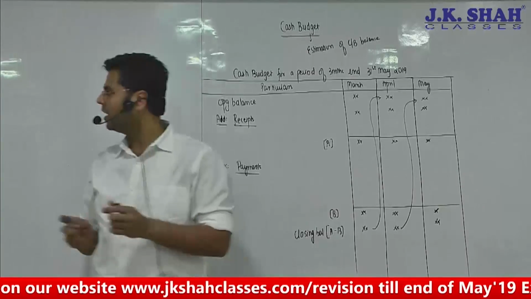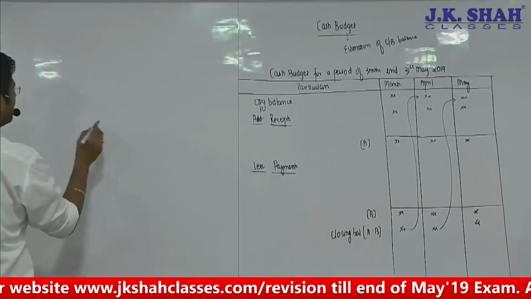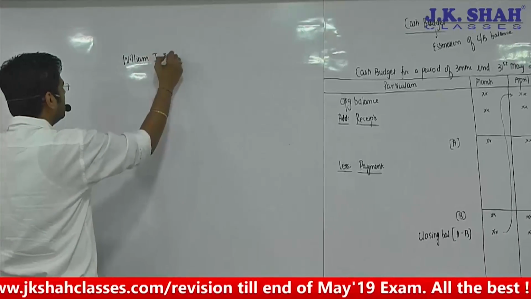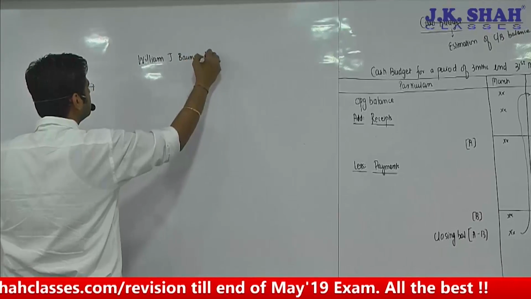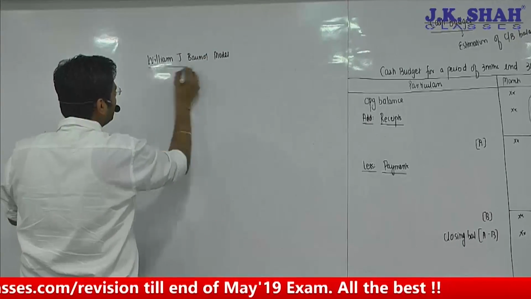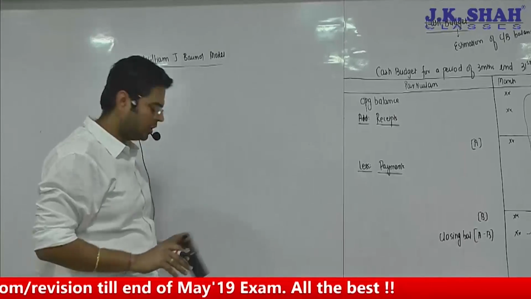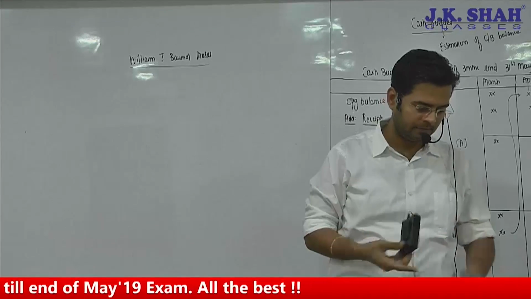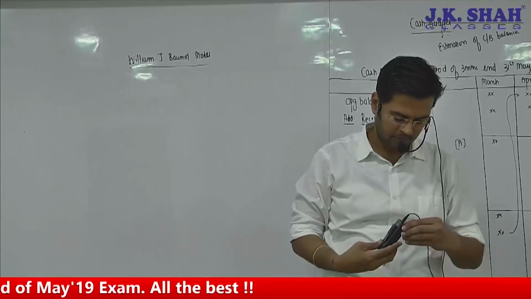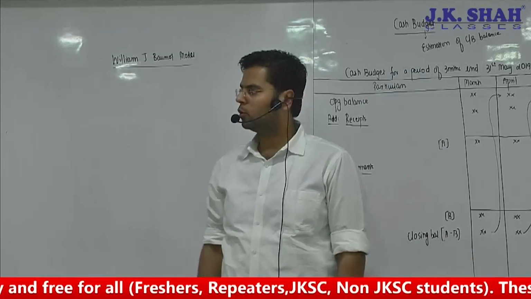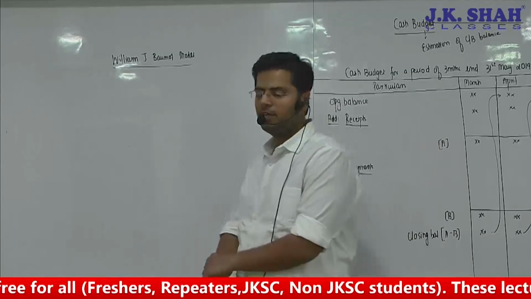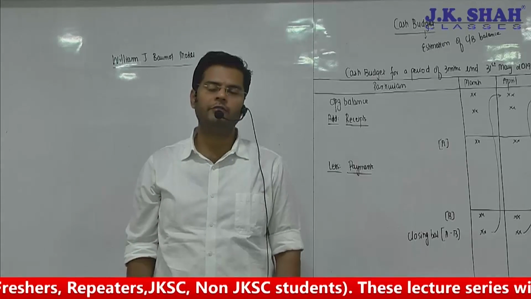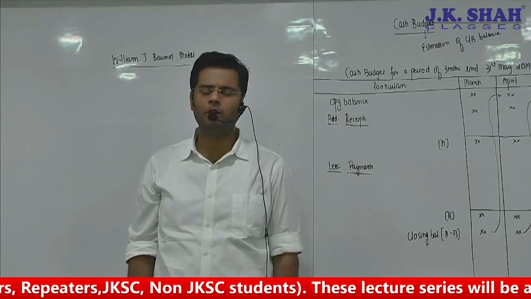There is one more way for estimating the cash bank balance, and that is by following William J. Baumol model. Now I would say that you please do refer this part of the sum in the exam. So there is one more way for estimating the working capital requirement, and that is by going for William J. Baumol model.